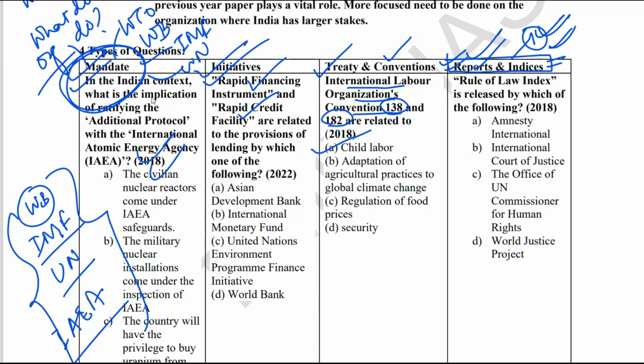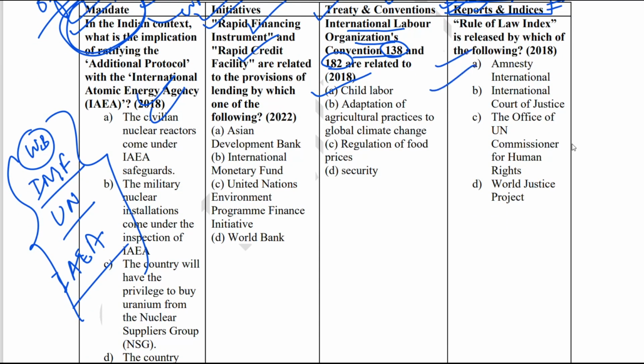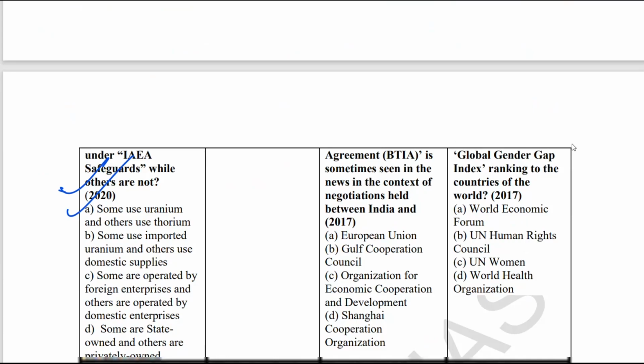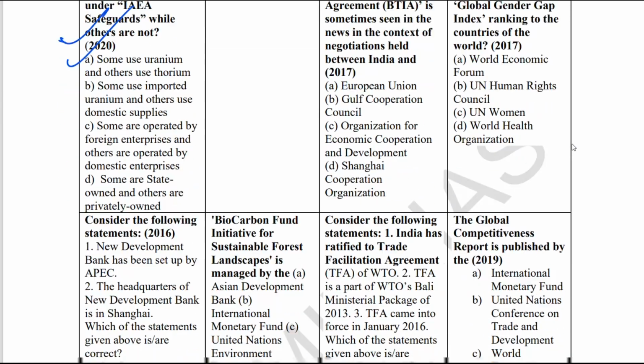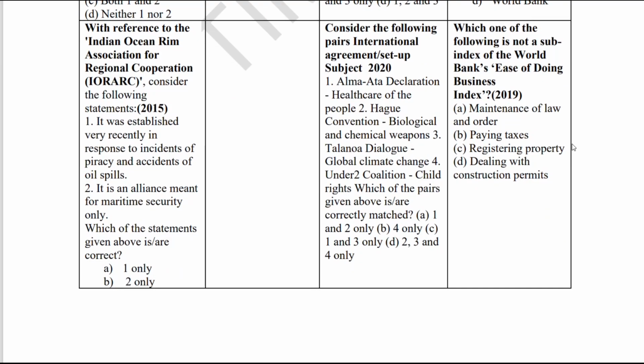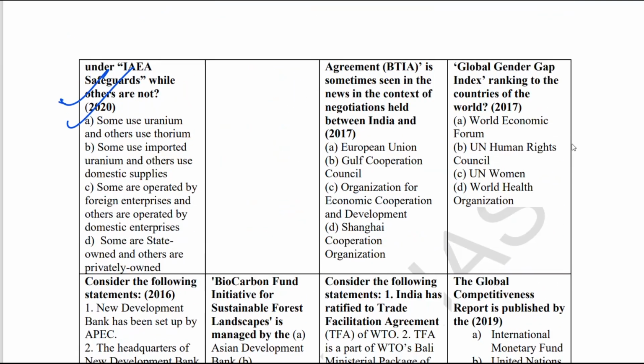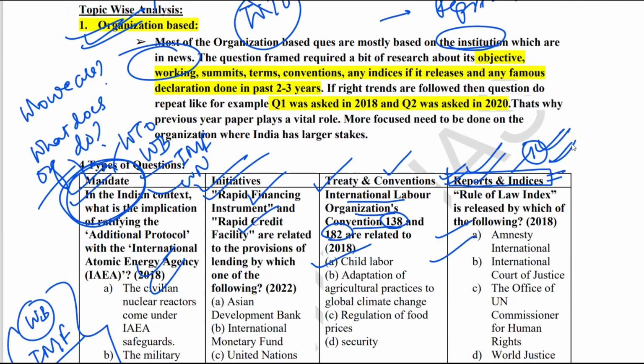The same organization has been asked 2 times. As for reports, they have generally focused on reports from the World Economic Forum, the World Bank, and the IMF. As far as conventions are concerned, here also questions are generally related to the IMF, the WTO, the World Bank or the United Nations.